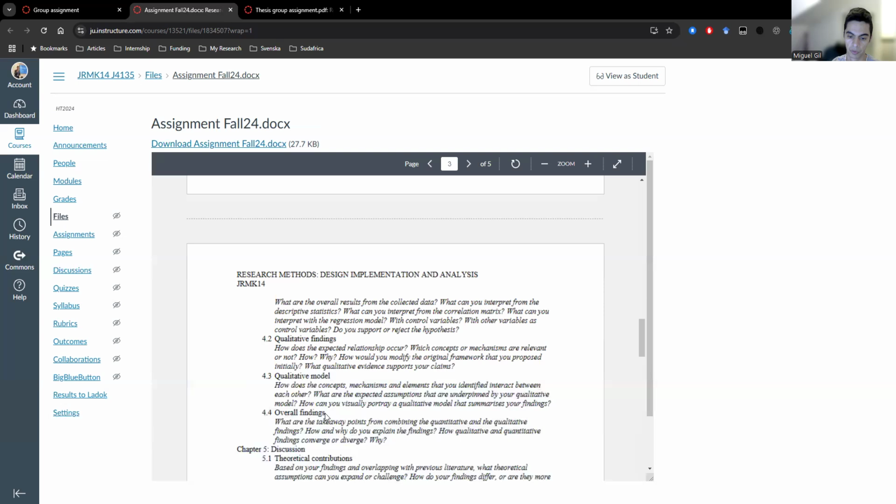And finally, the last small section is just a quick wrap up or overlap of both findings, the quant and the qual. So it doesn't need to be that big. It's maybe just one concluding paragraph saying we tested and we actually found a relationship and it's positive or negative. And how that happens is because of this, and these factors are very important. They interact in this way. That's it. Very simple. So remember, it's not mandatory to have many references. That will be important in the next chapter.